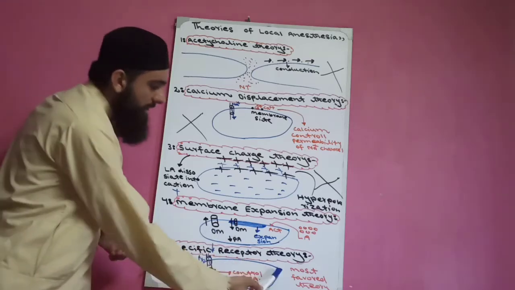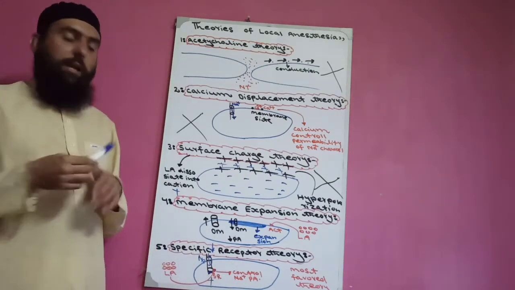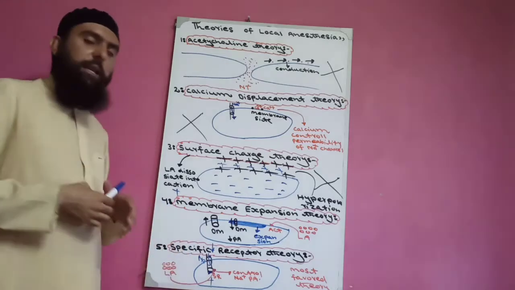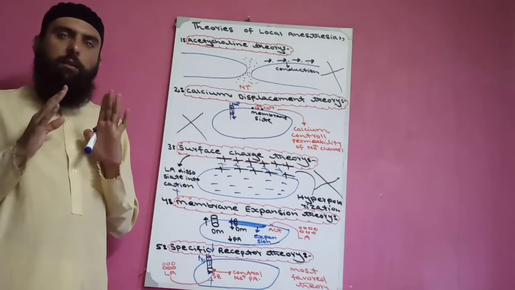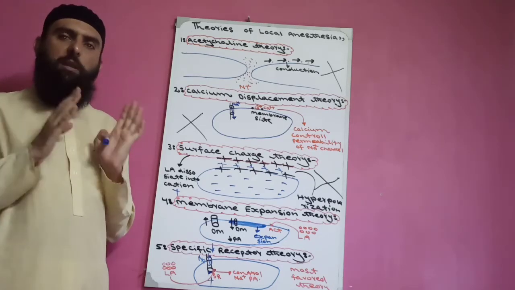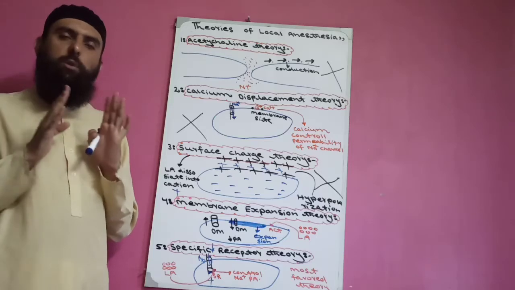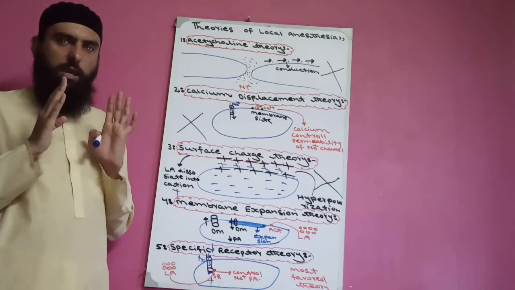This is the most favored theory. I already made a video on the mechanism of action of local anesthesia, which is present on my YouTube channel. If you want to see it, go and watch that video also.